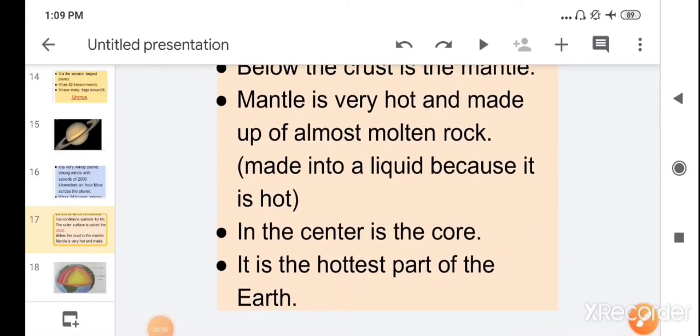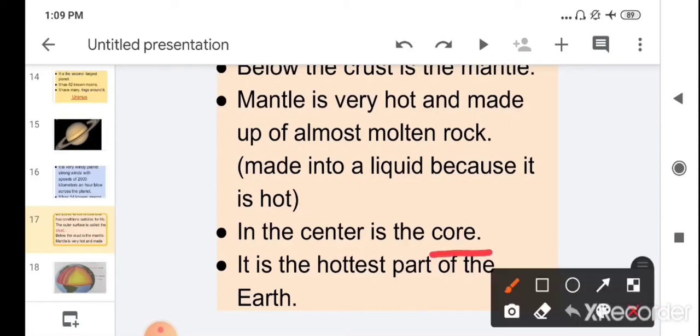Then after the mantle, the next layer is the core. The center layer is known as the core. Children, it is the hottest part of the earth, and it consists of metals.